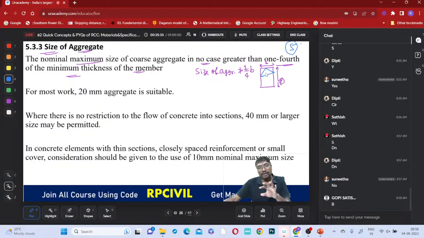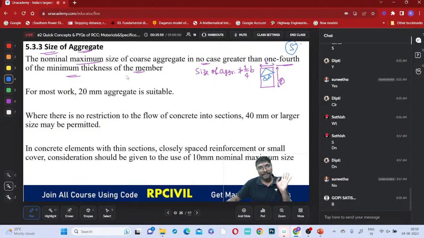Because of its heaviness, it may be subjected to separation. It will cause additional load on the other aggregates, and it will cause crushing of the smaller aggregates. So the aggregate size should not be that comparable to the member size. That's why it should be less than 1/4 of the minimum thickness.